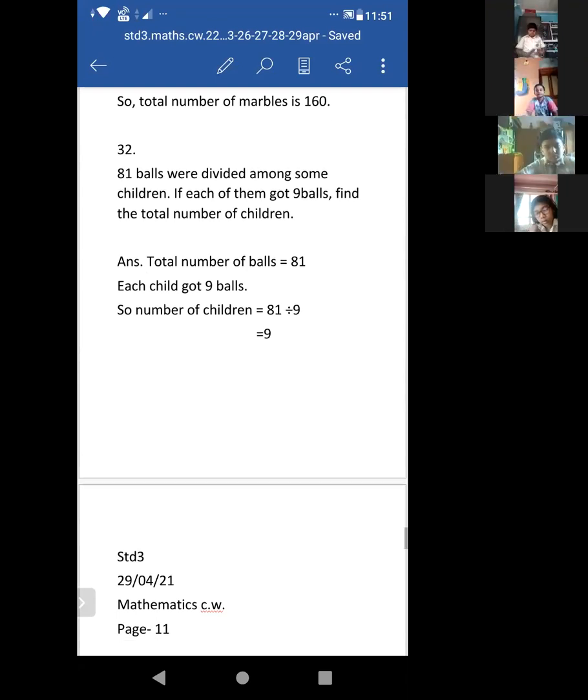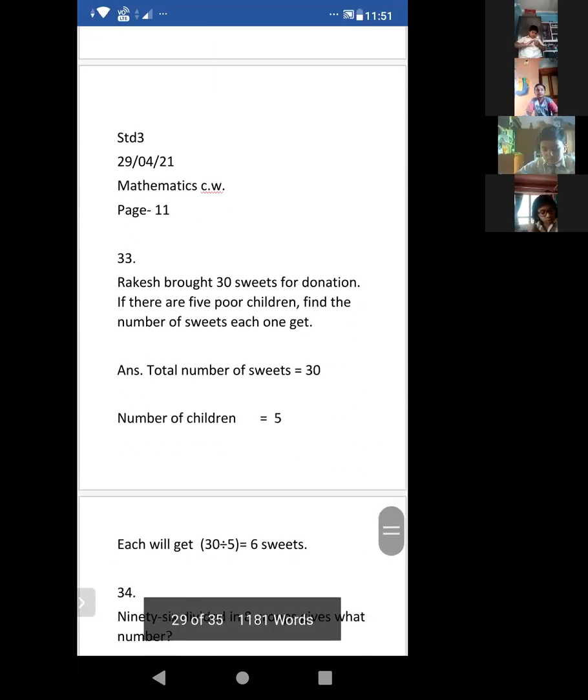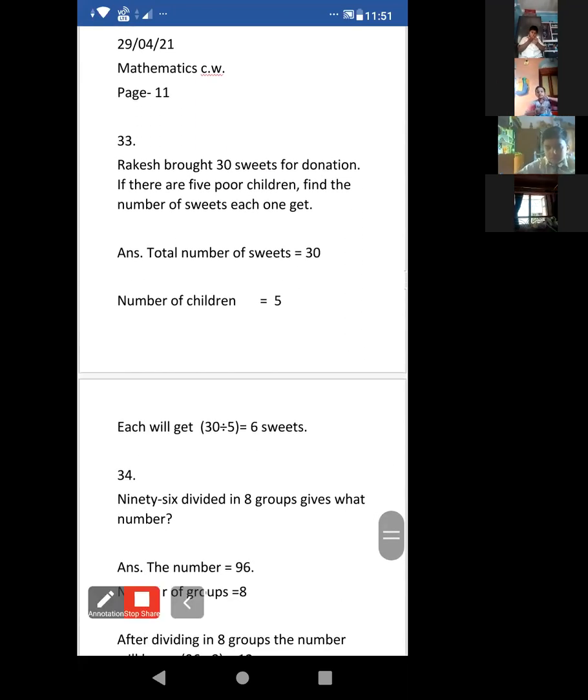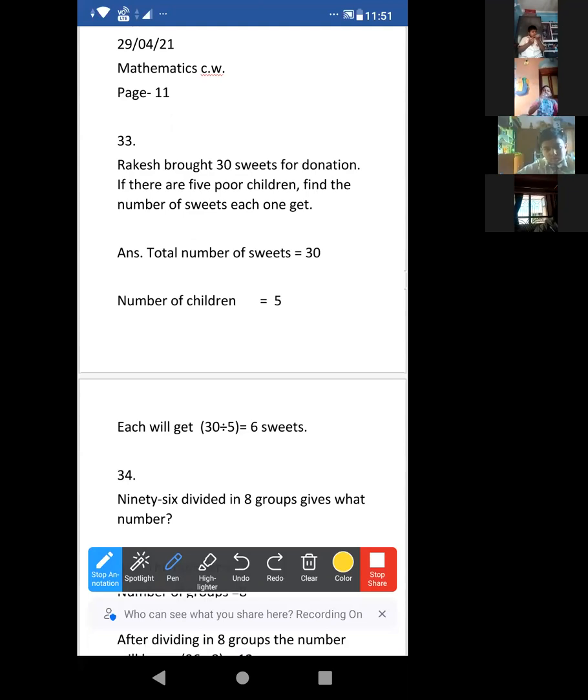Acha, now we'll start from 33. Just put the date. Put the date and write CW, all of you in your copy, fast. And write the page number. I'm covering the answers.